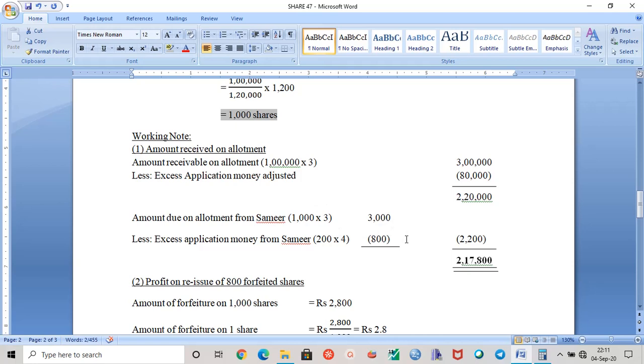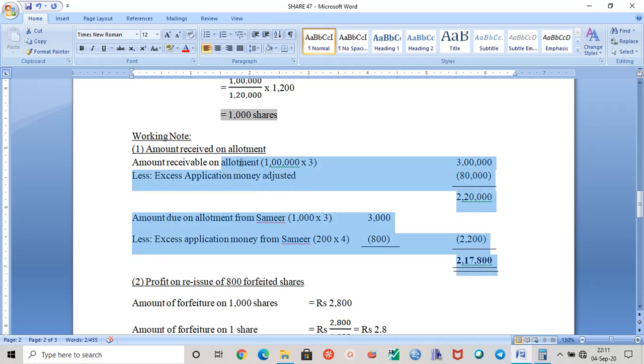This method has been used by many authors, which includes D.K. Goyal, T.S. Grewal, Shukla, Agarwal, S. Kumar Paul, Hanif and Mukherjee, and Professor Basu. So this is only a modification of the same method of working note.